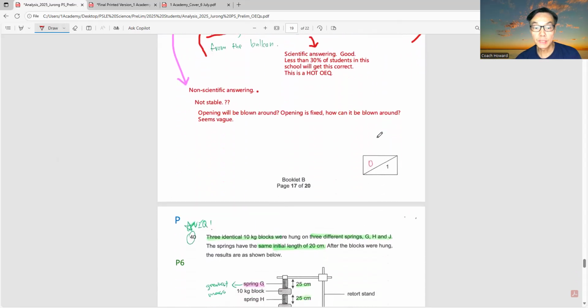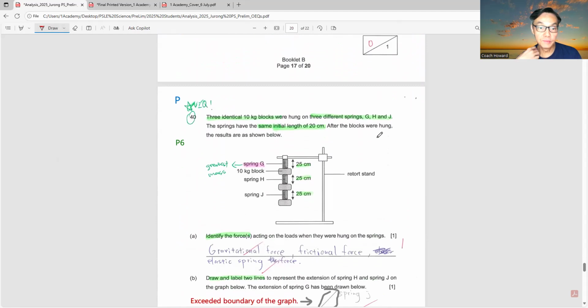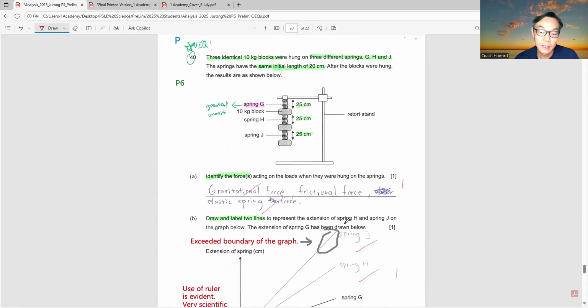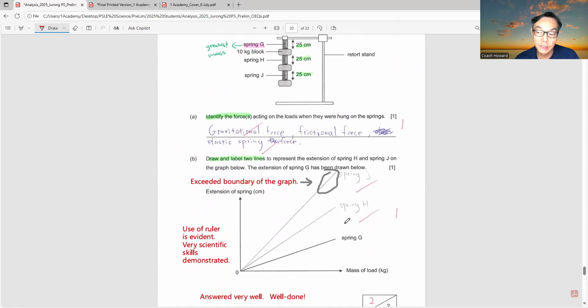So we're coming back to almost the last question. This is also a P6 physical science question, and in fact this type of question is quite typical in PSLE. I want to comment on this because I think the teacher was marking this script quite urgently. The marker failed to detect this part. Just to take note, if this answer is presented during PSLE, marks will be penalized.